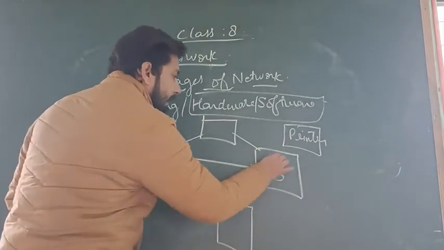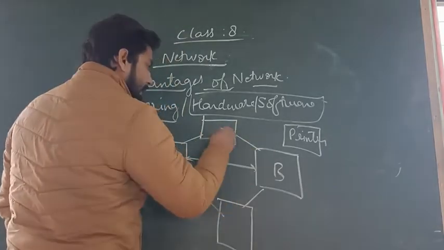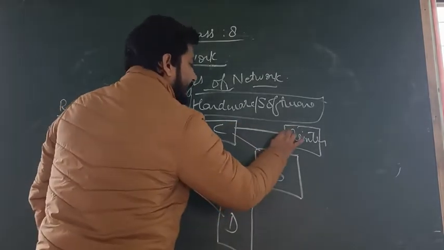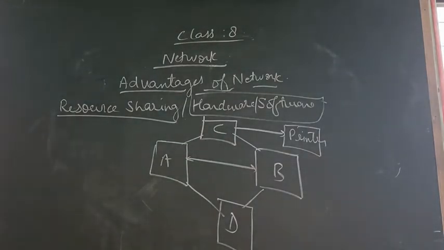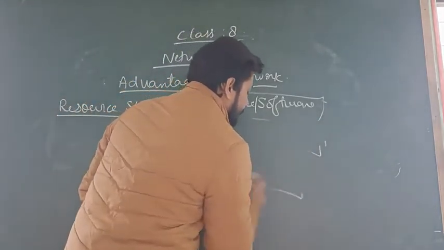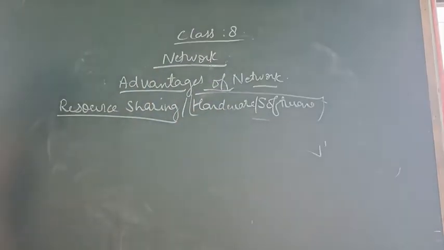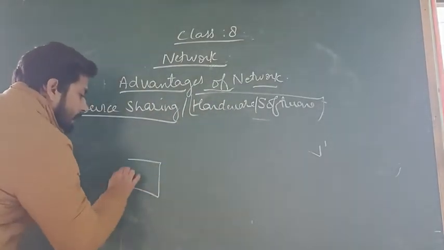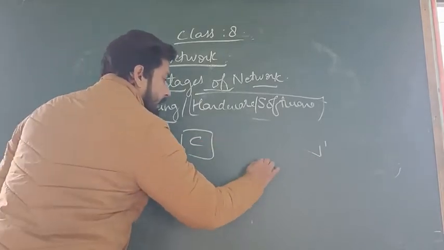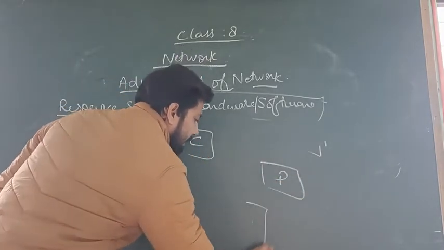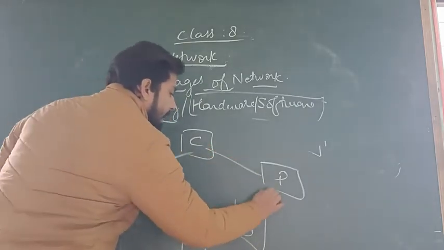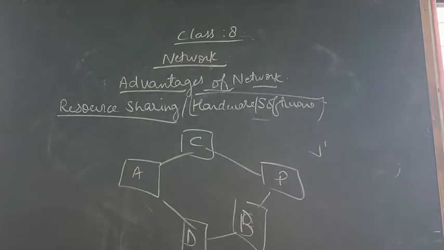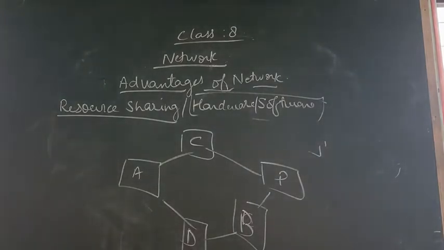Suppose the printer is connected to D, and they all are connected with each other. That means they are all sharing one network.